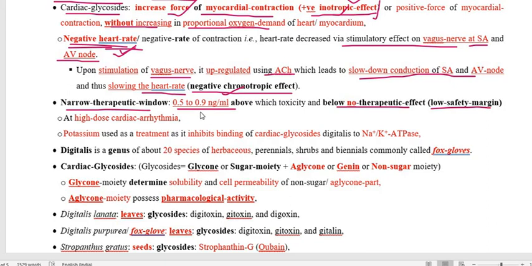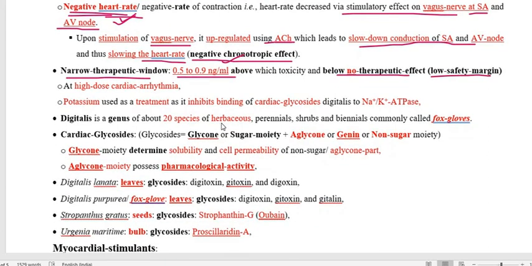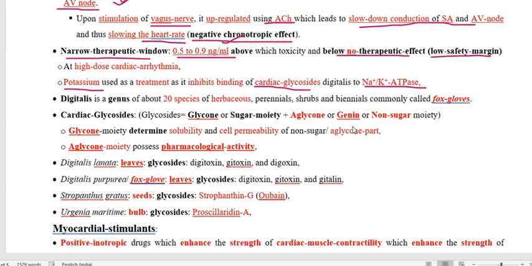That is why the drug is called low margin of safety as well as possessing a narrow therapeutic window. To check this, we have to administer potassium as a treatment, which will inhibit the binding of cardiac glycoside to the sarcolemmal enzyme sodium ion potassium ion ATPase.